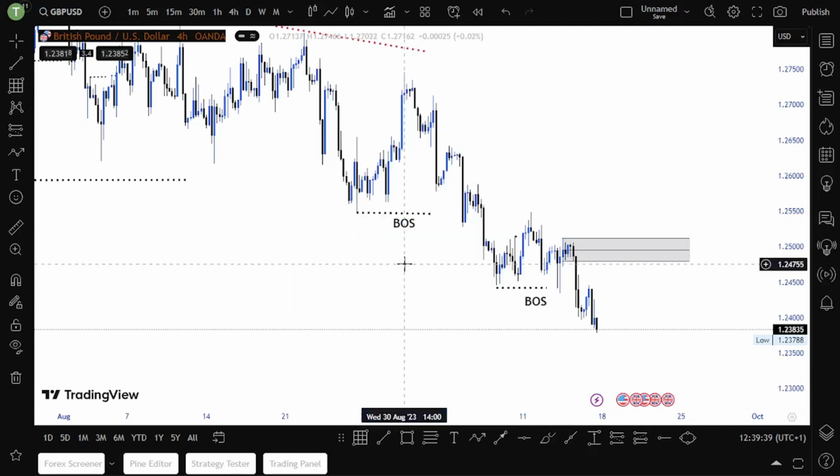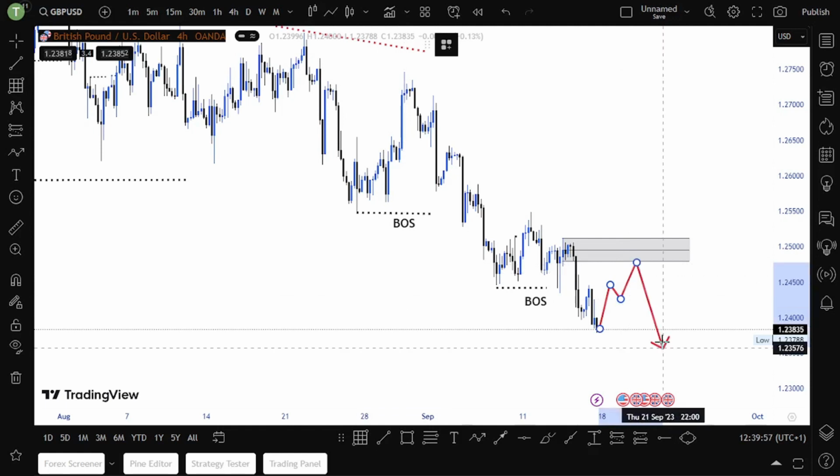So now, as you can see here on GBPUSD, there's a possibility of the market going higher and then it sells. Price might reverse at this supply zone. We have our supply zone here. That is where I will be looking to enter GBPUSD, guys. If you don't get any reaction at the supply zone, then I will not pay attention to this GBPUSD pair.